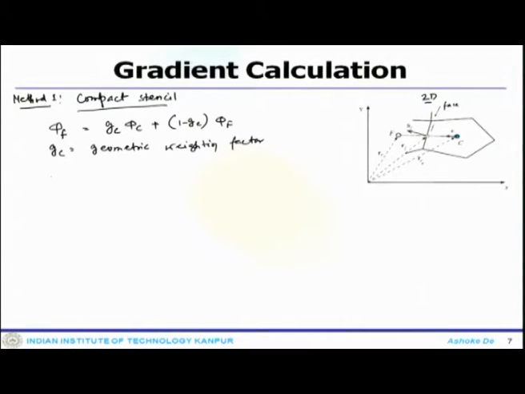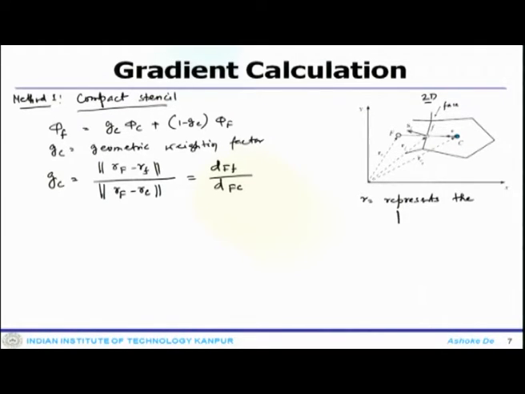Once you use that information, the calculation of g_C becomes the magnitude of R_F minus R_f divided by R_F minus R_C, which is d_fF divided by d_CF, because R_F minus R_f gives d_fF and R_F minus R_C gives d_CF. R here represents the position vector, and d is the distance between points.